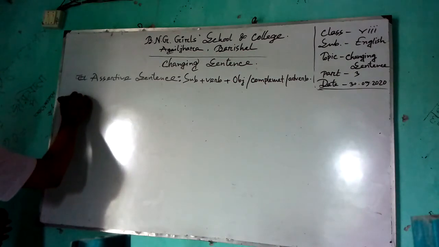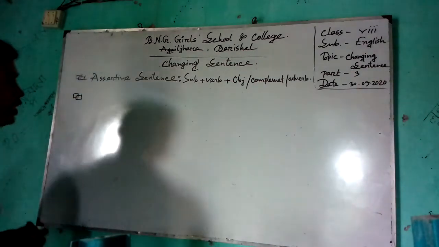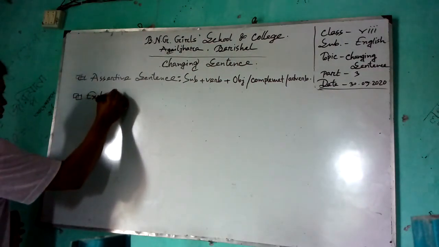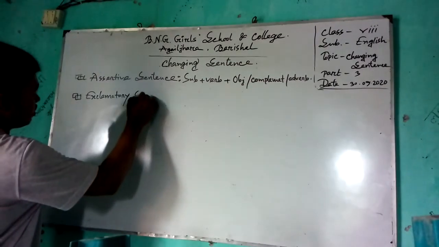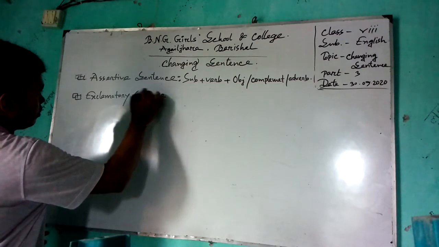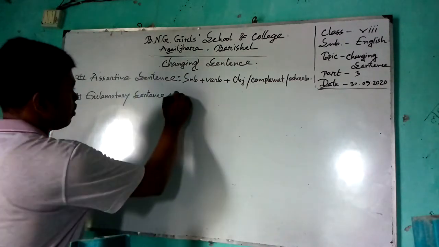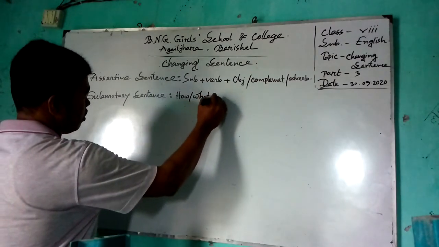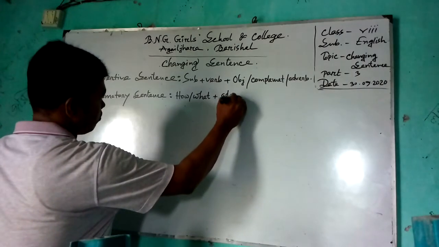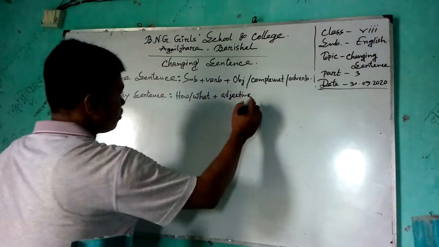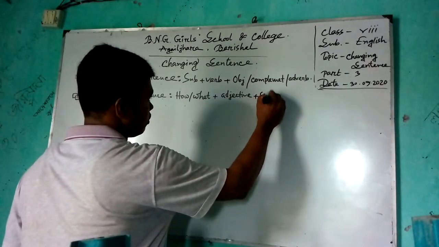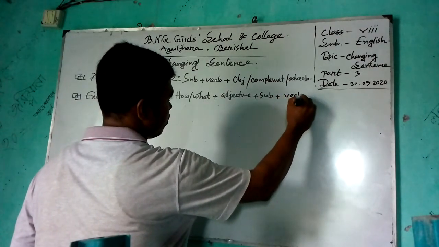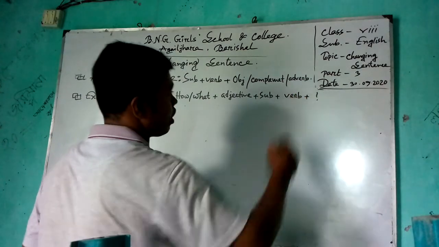Exclamatory sentence. My dear students, look here. Exclamatory sentence: how or what, plus adjective, plus subject, plus verb, plus note of exclamation.